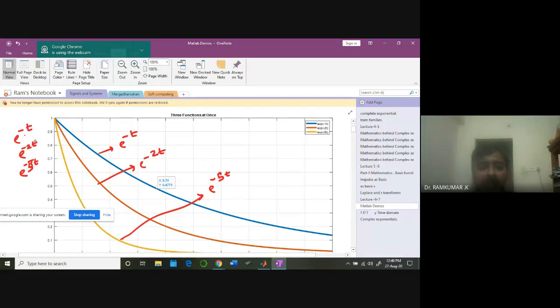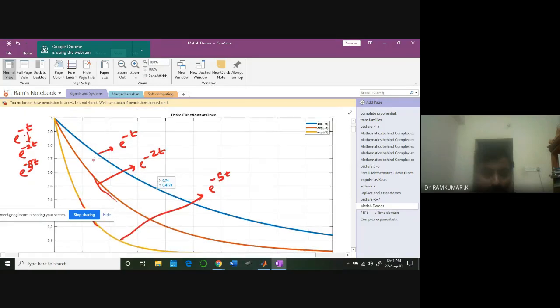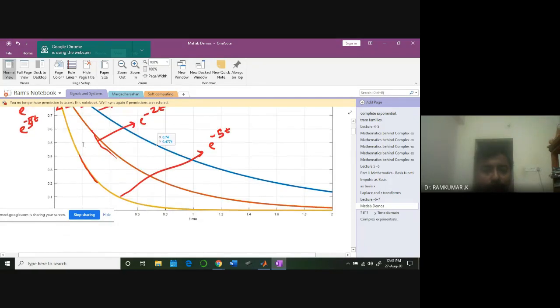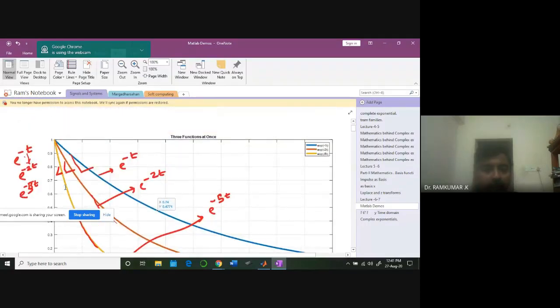Can you see when I increase on the negative side, the transition rate, the signal is coming down much faster? Look at the slope here. There is a sluggish slope here, and this slope is much faster. So if you look at the slope of the signal, how fast it's coming down, within a particular short time, how much this y-axis is changing, that slope.